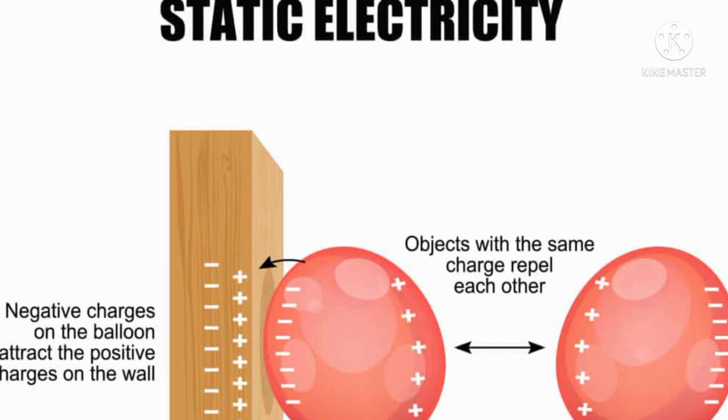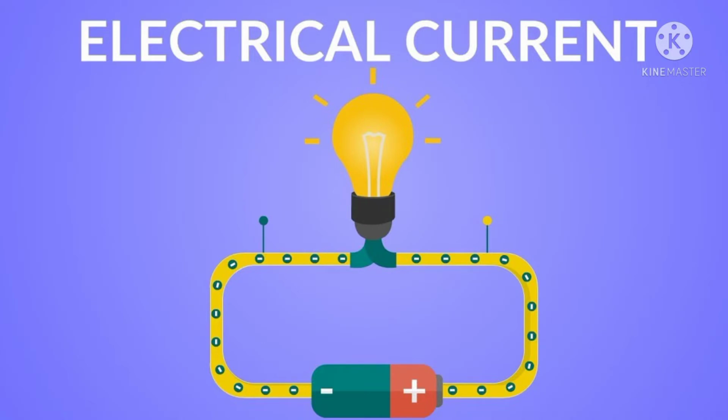Static and current electricity are the two kinds of electricity. Static electricity is produced when electrical charges build up on the surface of a material, usually as a result of friction or rubbing materials together. The electricity produced by the continuous flow of electrons is known as current electricity.